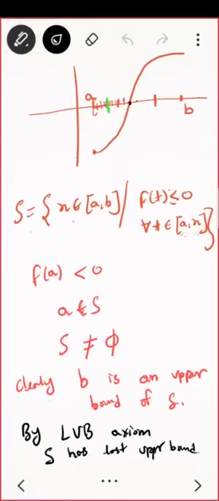Now C is an LUB, that we know. Can I clearly say that A is less than C? Is it clear to you? Since C is an LUB of that set, C is definitely going to be greater than A. Do you agree?